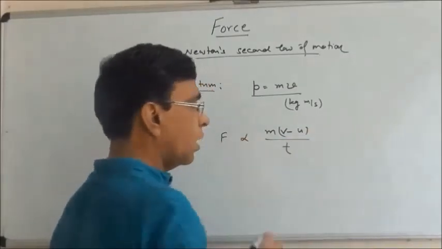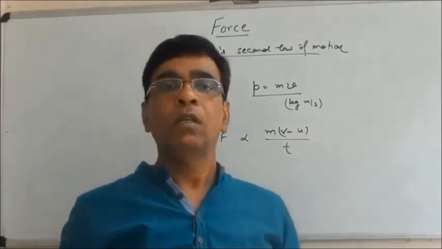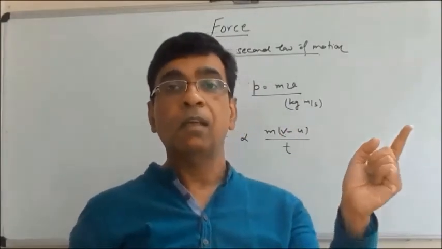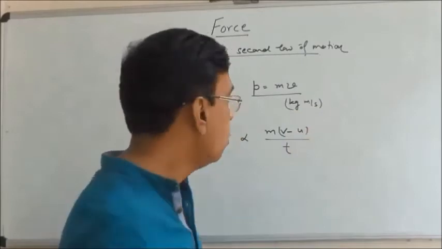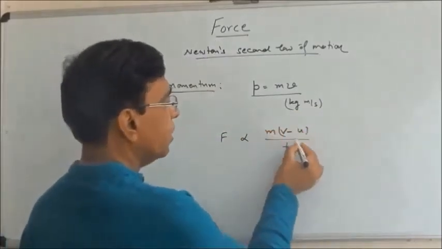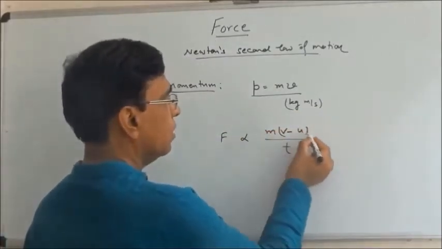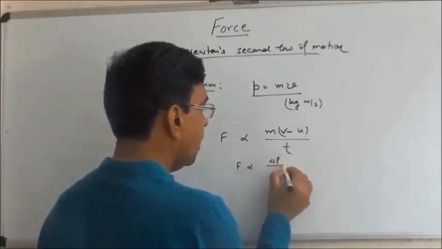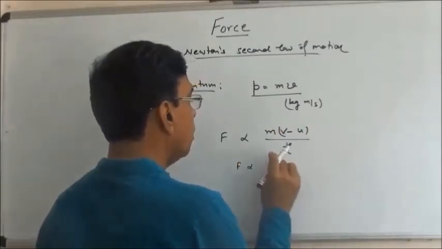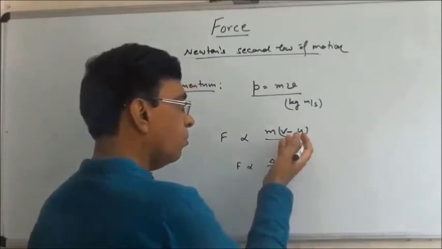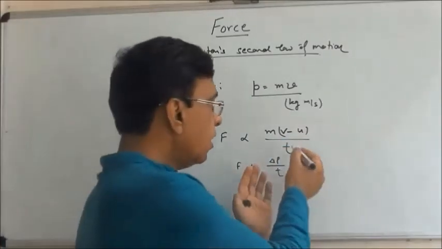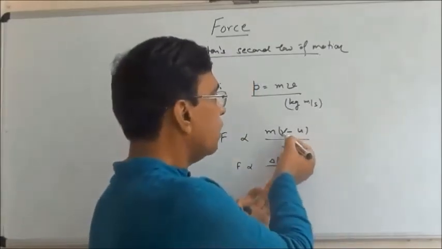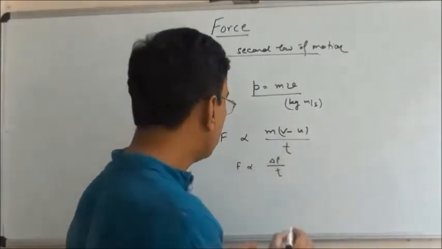So force applied depends on the mass of the body, the change in speed, and is inversely proportional to time. This is the change in momentum. So F is proportional to change in momentum upon the time taken to change this momentum. This is the time in which speed is changed from U to V.